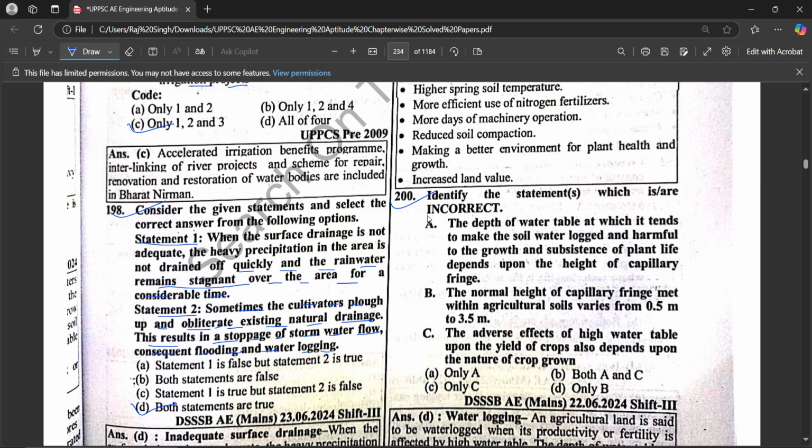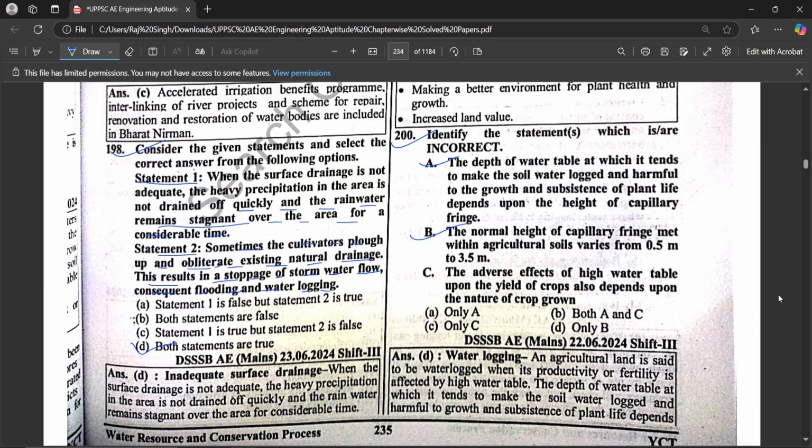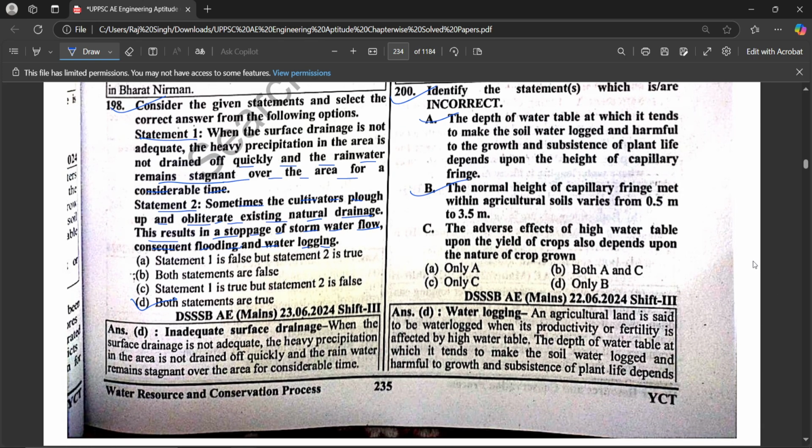Identify the statements which are incorrect. The depth of water table at which it tends to make the soil waterlogged and harmful to the growth and subsistence of plant life depends upon the height of the capillary fringe. The normal height of capillary fringe met within agricultural soil varies from 0.5 meter to 3.5 meter. The adverse effect of a high water table upon the yield of crop also depends upon the nature of crop grown. So only option B is correct.